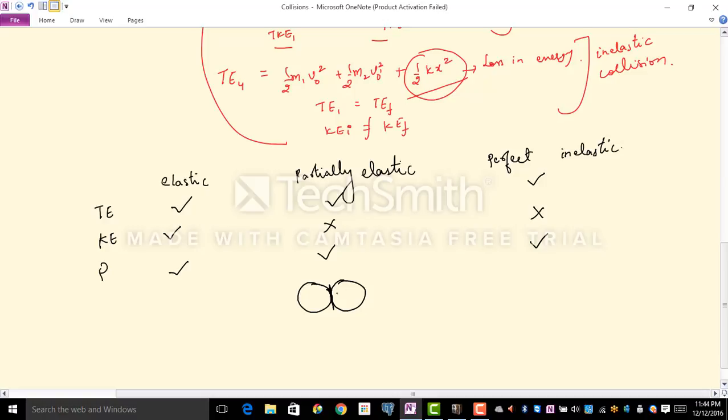I wanted to show this compression time and the decompression time minutely, and that is why I took the spring. The spring simply depicts the elasticity of the objects, nothing else. So when I say spring potential energy is half kx square, it's nothing but the elastic potential energy stored by the objects. I hope you enjoyed this topic.